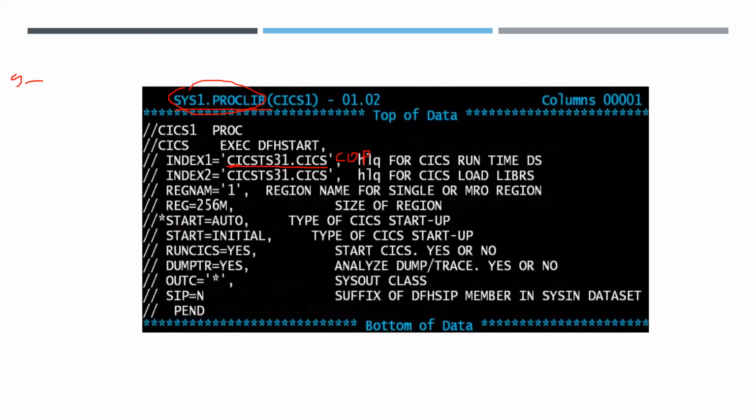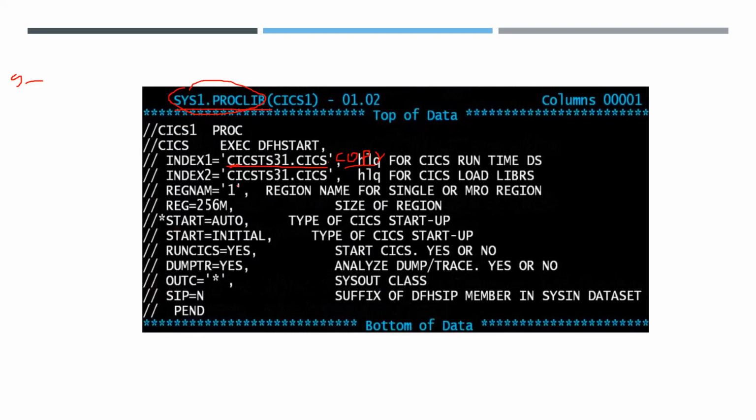For copy, if I created a data set named copy, then it will have CACS TS31.CACS.COPY. It is the data set name. It will have a high-level qualifier called CACS TS31.CS. It is for normal data sets, runtime data sets. When KICKS is running, if it creates data sets, the data sets will have this high-level qualifier.